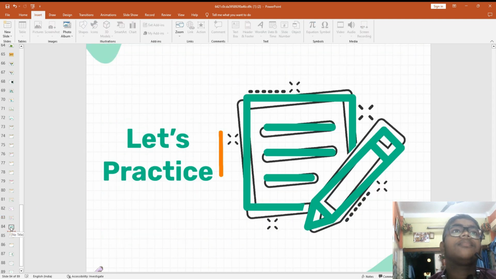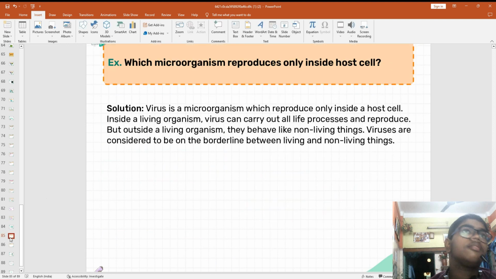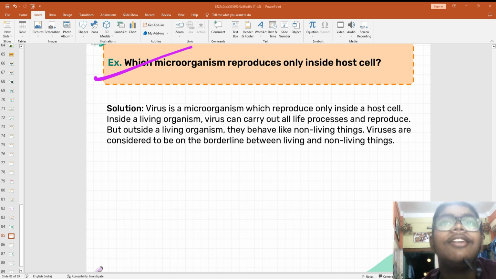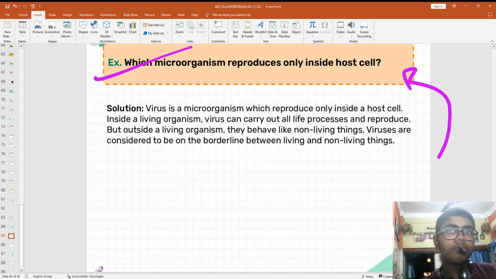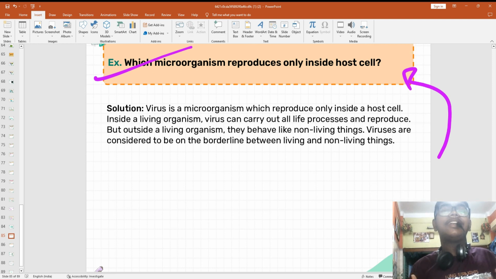Okay. Now let's practice one question. Why do microorganisms reproduce only inside the host cell? Anyone have an idea? It means inside any living organism's body, because they can take all the resources from our body and carry out all the life processes.